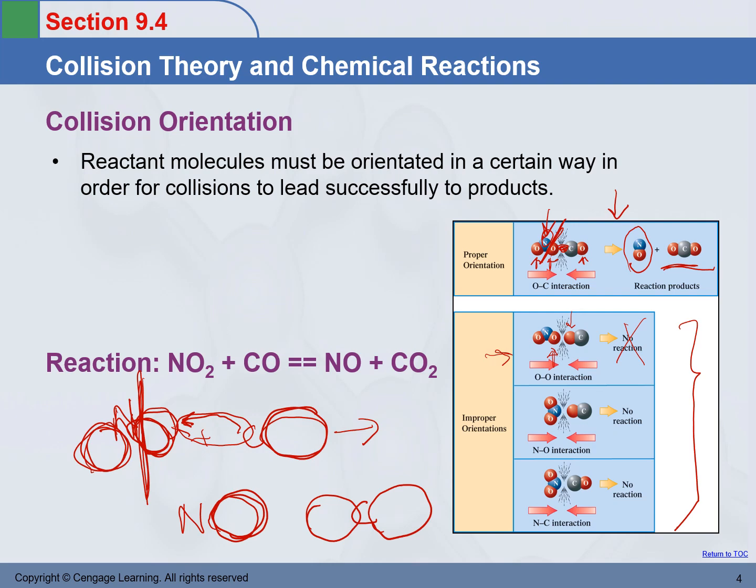In the second case, what if the nitrogen bumps into the oxygen in the carbon monoxide? Again, there's no way a new bond between carbon and oxygen will be formed. No reaction. Another case, no reaction, is where carbon bumps into nitrogen from another molecule. So this is collision orientation.